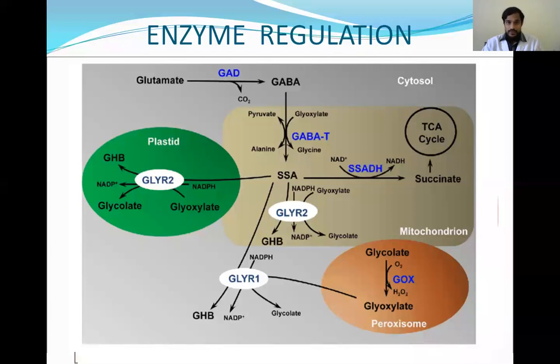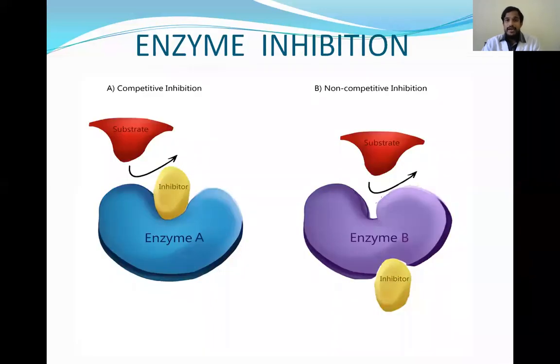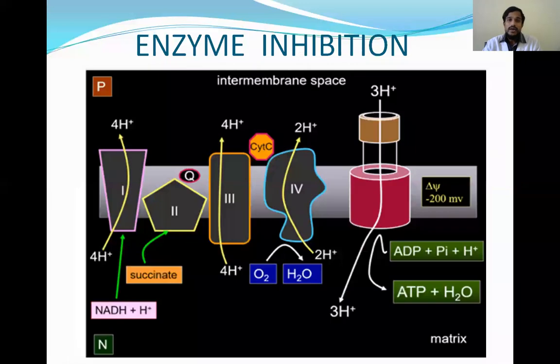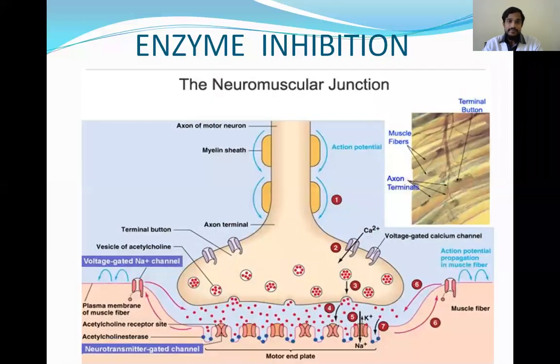So these are the mechanisms of regulation. And coming to enzyme inhibition, inhibition of the enzyme is competitive and non-competitive, and this can be clinically applicable. You have studied the activators and inhibitors for the electron transport chain. If inhibitors are added, they inhibit the enzymes and affect the electron transport chain. Similarly, at the neuromuscular junction, if some poisonous substances which are inhibitors are taken, they will block the neuromuscular junction by inhibiting the enzyme.